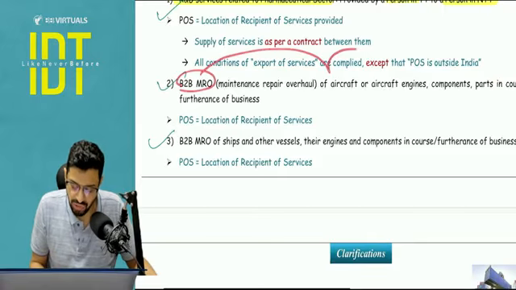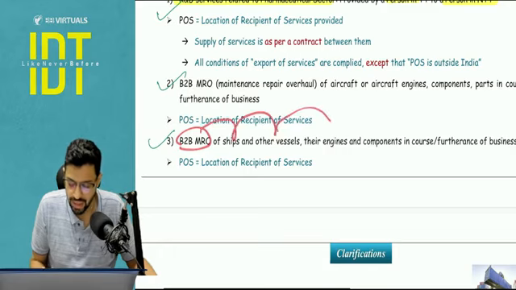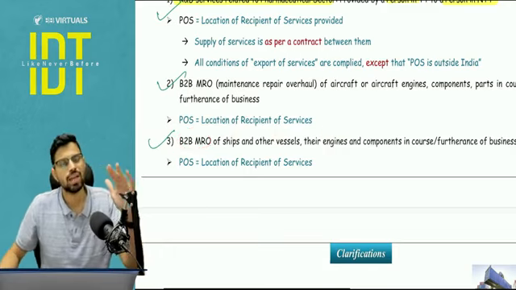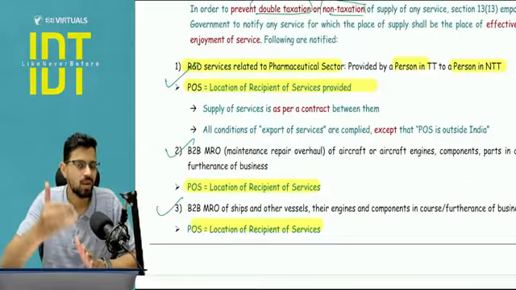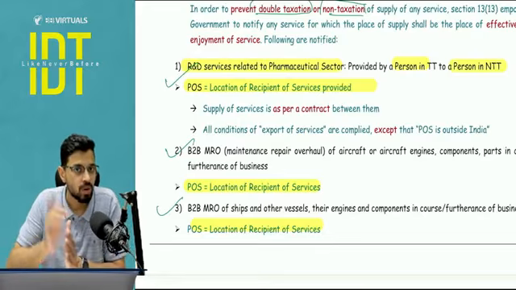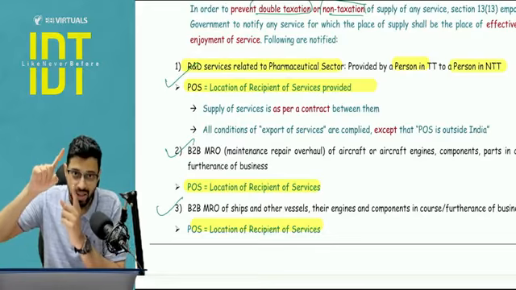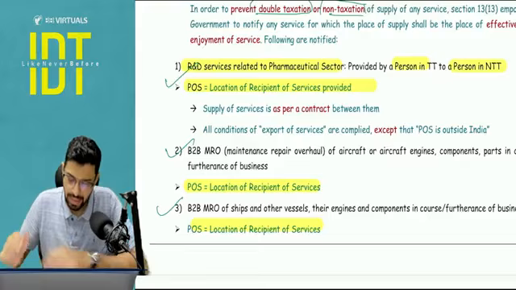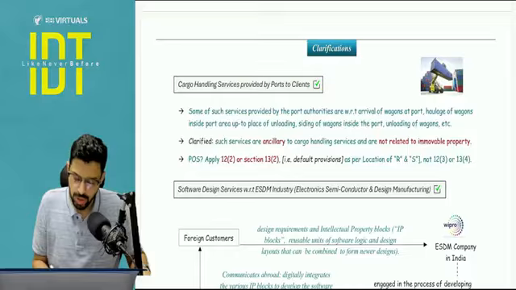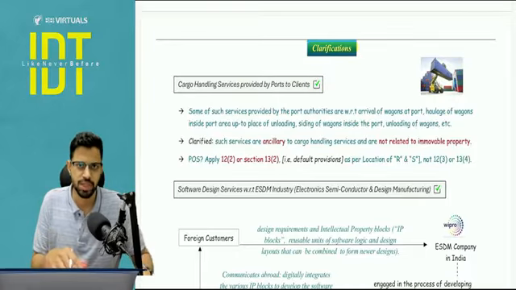B2B MRO of aircraft and related parts, and B2B MRO of ship, vessel and their engines and components. In both the cases, the answer of place of supply will be the location of recipient. So basically in all these 3 cases, the place of supply is the location of recipient of service. This has been notified as such. Is it clear? Okay, next we will proceed to certain clarifications, and then section number 7, 8, 9.